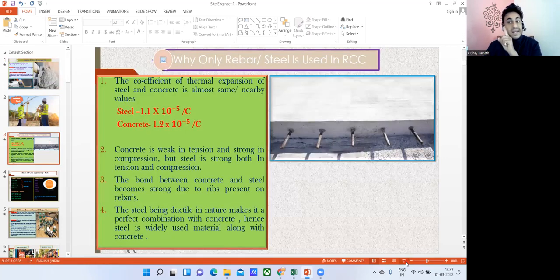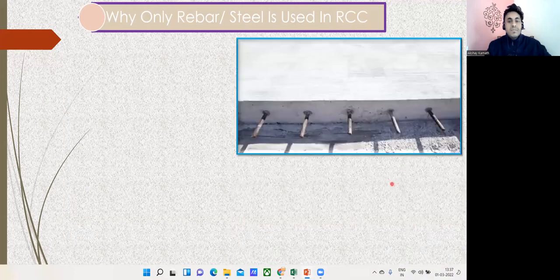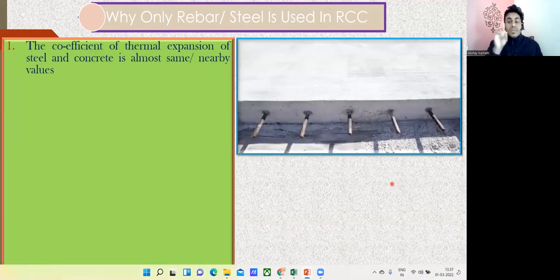Now I took rebar, isn't it? Directly I showed you rebar. Why is that, where we are using only steel? Why not the other materials, like we have bronze, we have gold, we have silver and all? Why don't we use those materials, and why do we go with only steel? So we'll try to see the reason behind that. There's something called coefficient of thermal expansion, and that of steel and concrete is almost the same, with nearby values.